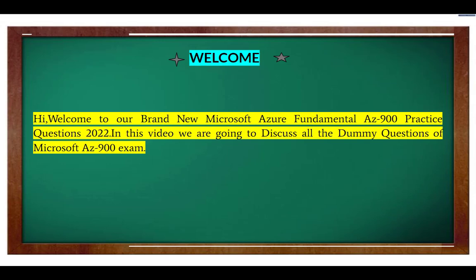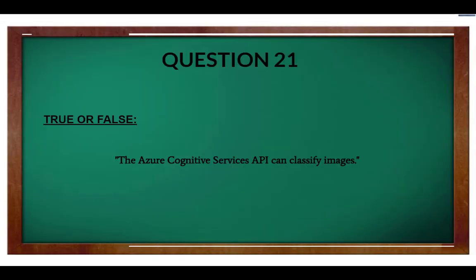In this video we are going to discuss all the dummy questions of Microsoft Az-900 exam. And let's get started. Question 21. True or false? The Azure Cognitive Services API can classify images.